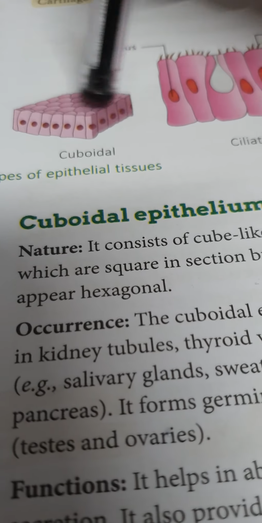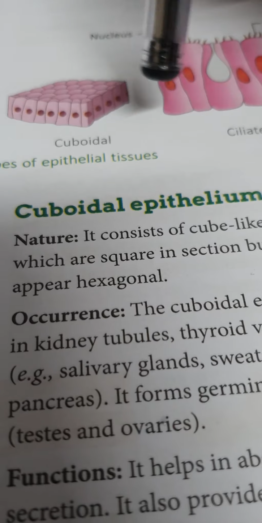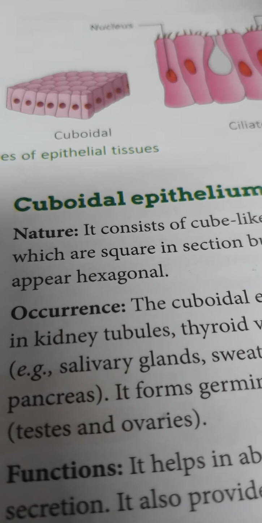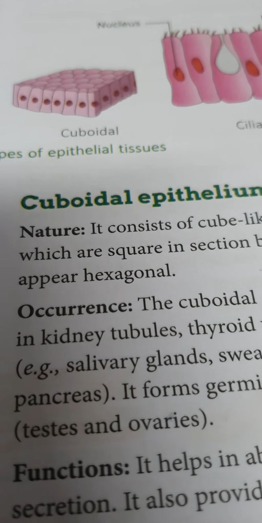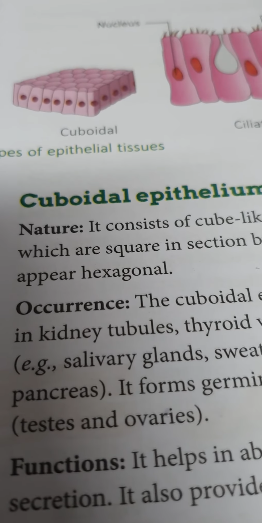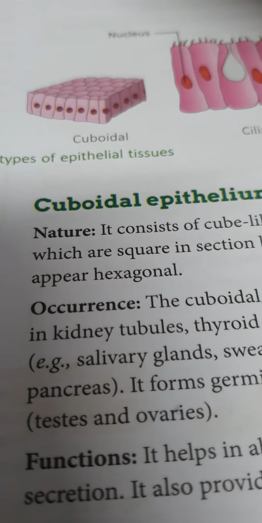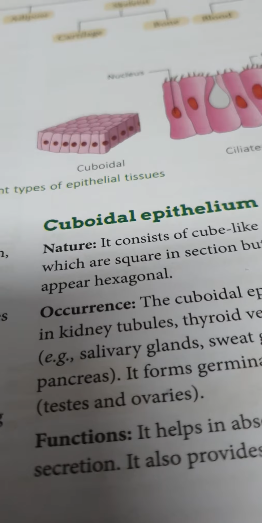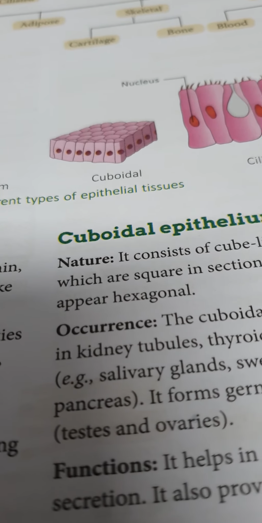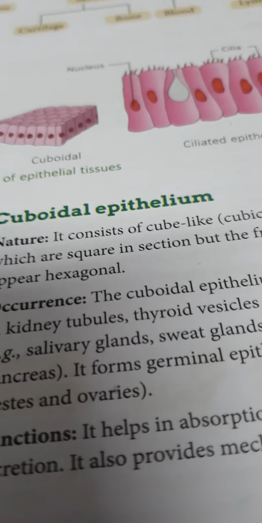They are cube-like structures like a dice. These cells are cuboidal in shape.